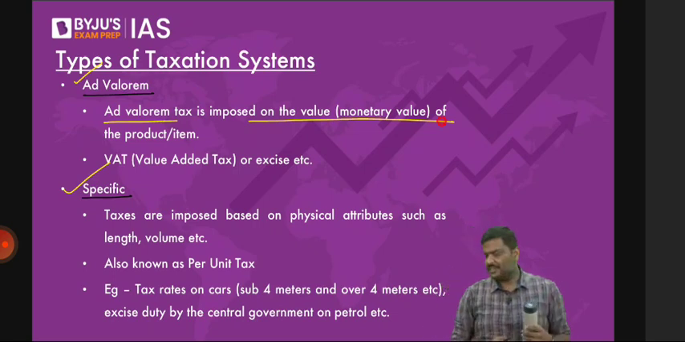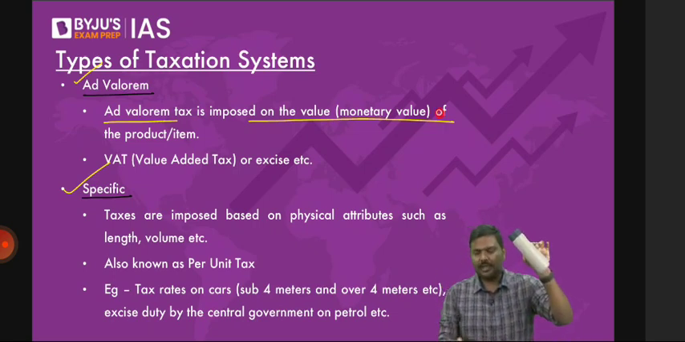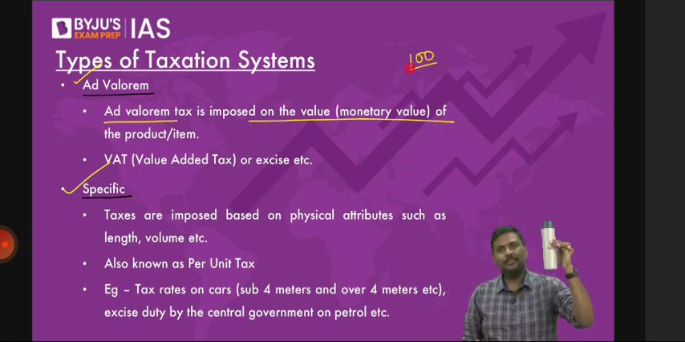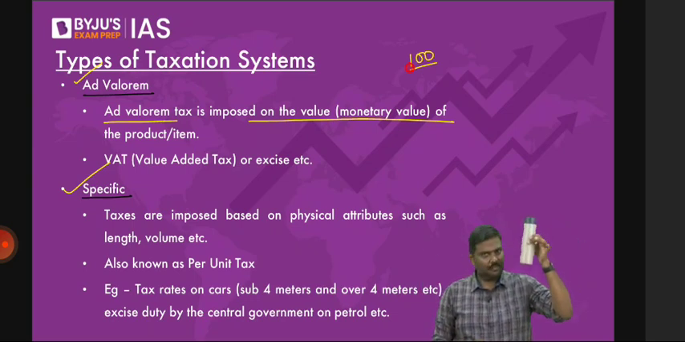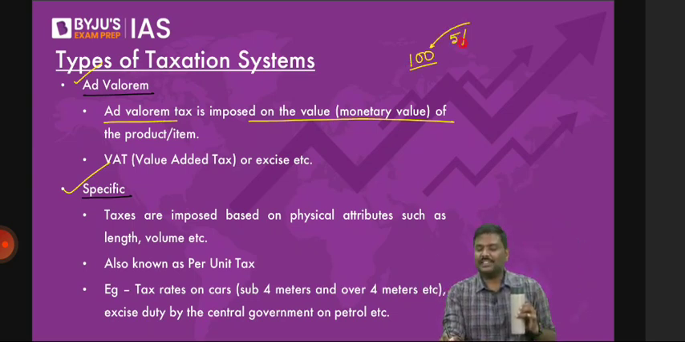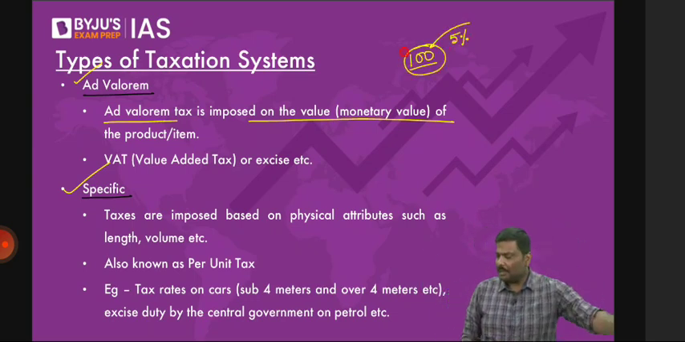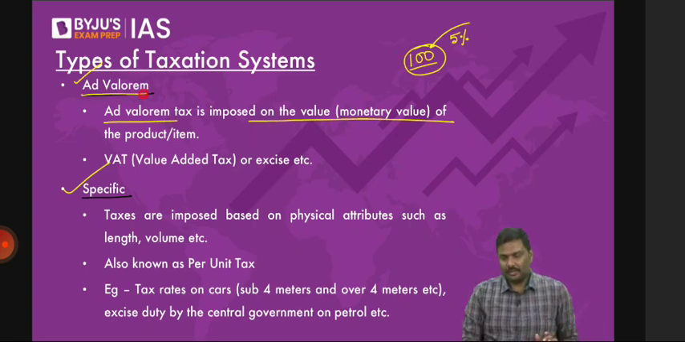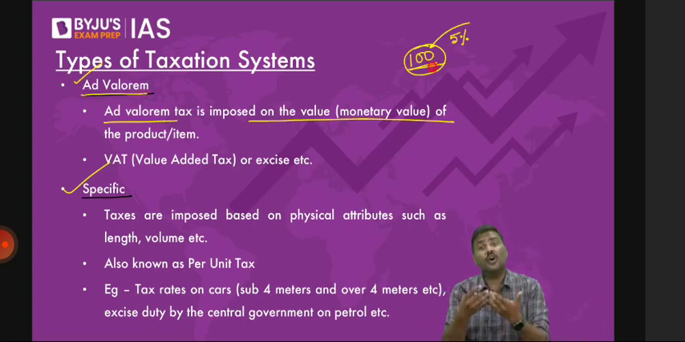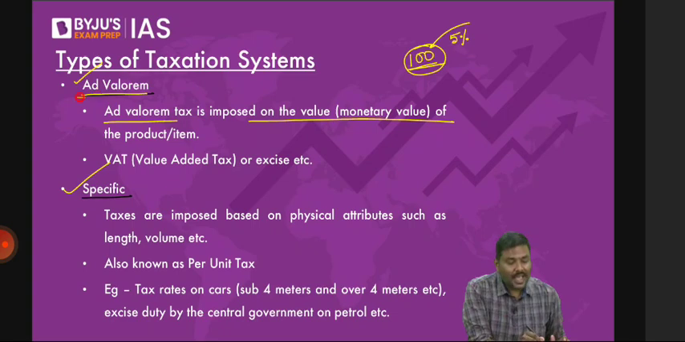You'll go to the market. You want to purchase this bottle. What is the price of the bottle? What is the market price? Market price, again, inclusive of taxes. The price of the bottle is 100 rupees. Government will impose a 5% tax on the value of the bottle. Any problem here? So in case of ad valorem, the taxes are imposed on the value of the product. That's the precise reason these are referred to as ad valorem taxation.